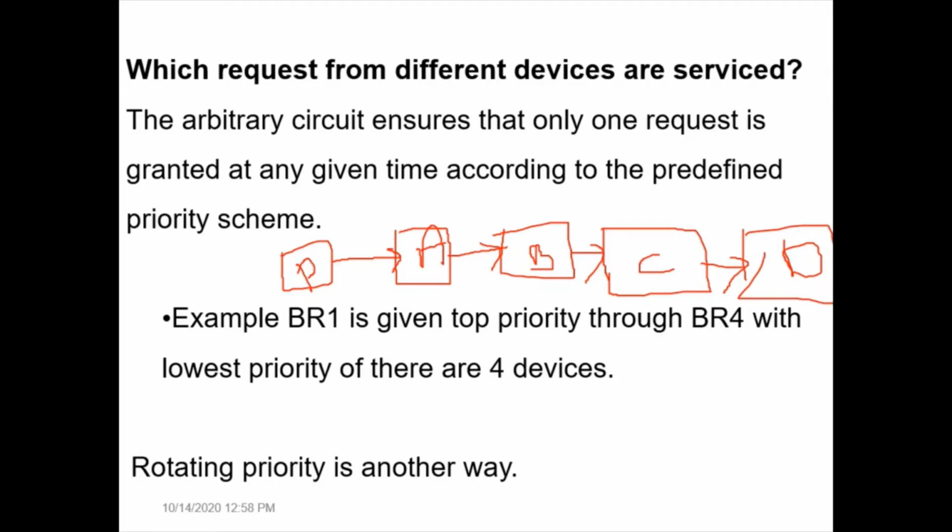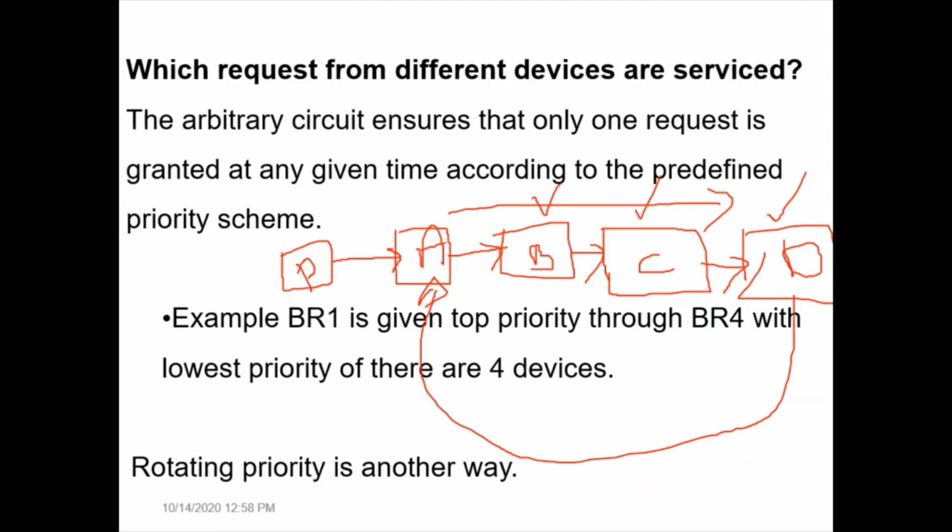The highest priority, initially it was to A, now it will go to B. So B is having the highest priority. B's priority will go to C, C's priority will go to D, and D's priority will be assigned to A. Means the priority is rotated. Correct, no? The current priority of every device is given to the next device, and the last device's priority, which is the least priority, is given to the highest priority. So this is kind of a priority rotation.